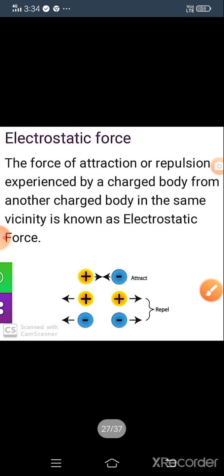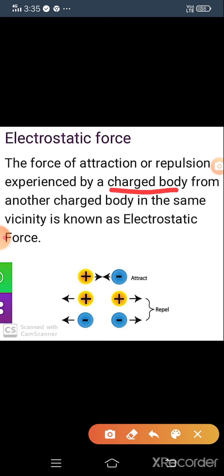Let us take the next one, that is electrostatic forces. Electrostatic force: the force of attraction or repulsion experienced by a charged body from another charged body is known as electrostatic force.